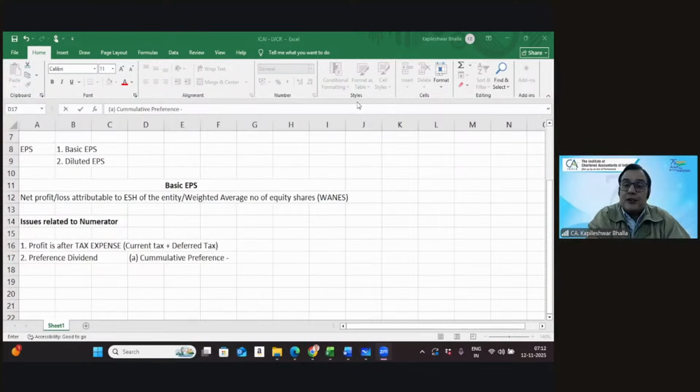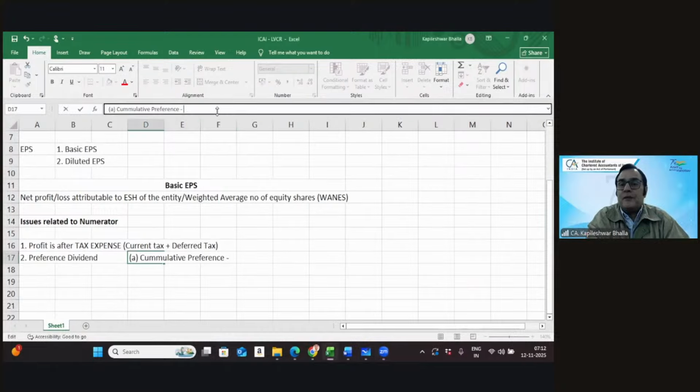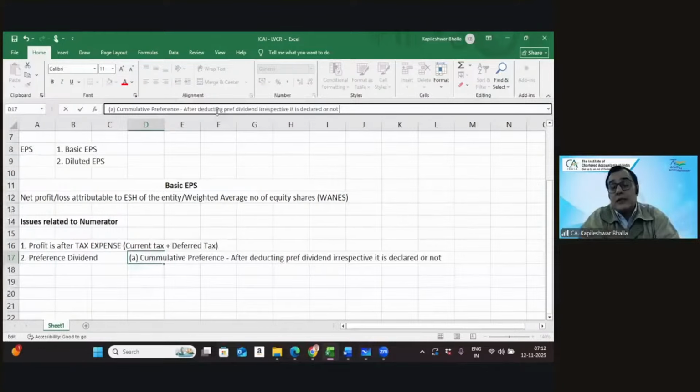So when you look at the cumulative preference shares, in this particular case, it is after deducting the preference dividend, irrespective of whether it is declared or not. Let me put that very clear. Because in terms of cumulative preference shares, even if dividends are not paid in the current year because there are losses, they will be carried forward and paid in the next year. So we need to deduct the preference dividend, irrespective of whether the company declared it or not.